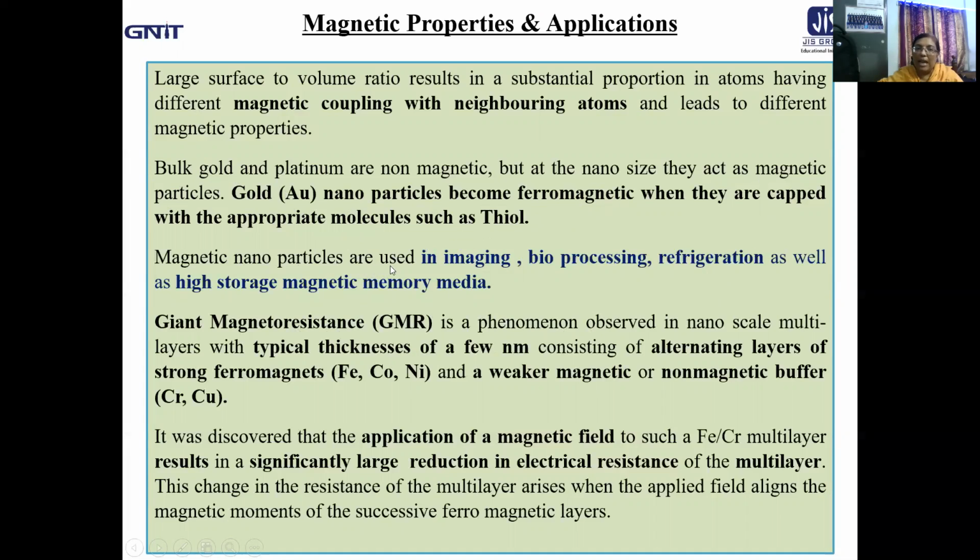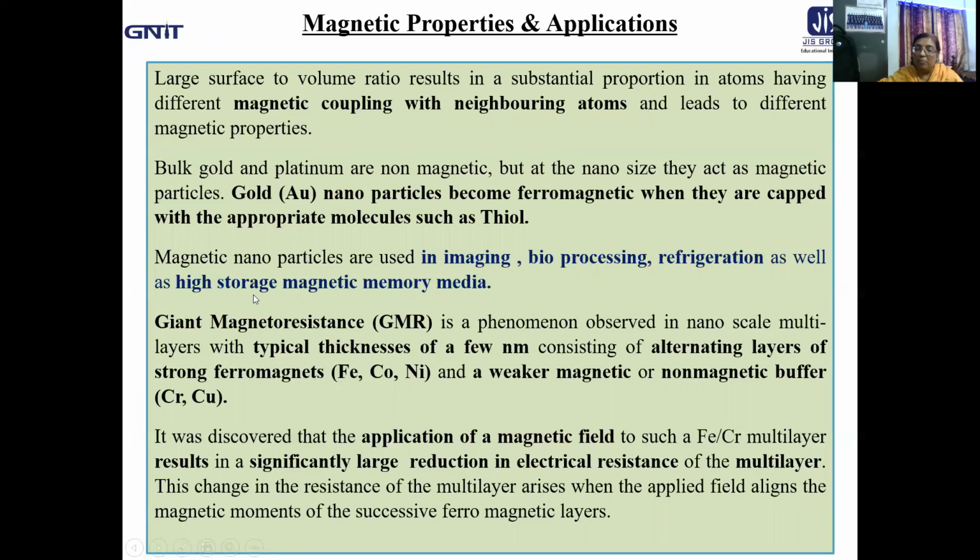Now, magnetic nanoparticles are used in imaging, bioprocessing, refrigeration, as well as high storage magnetic memory media. In storage magnetic memory media, they are extensively used.